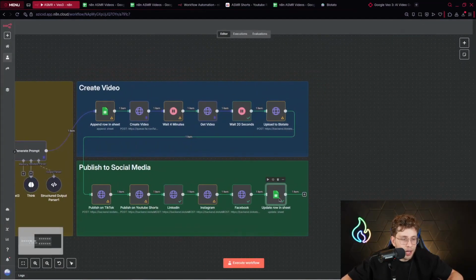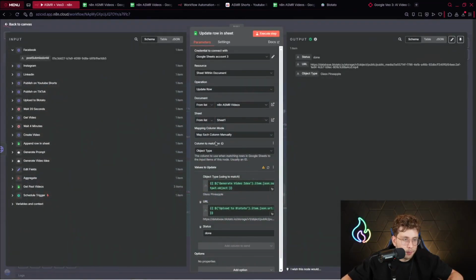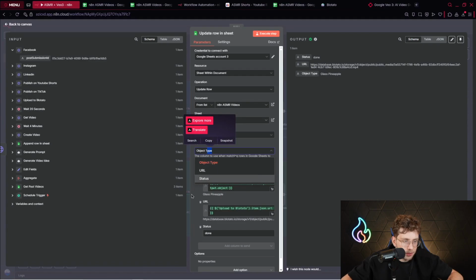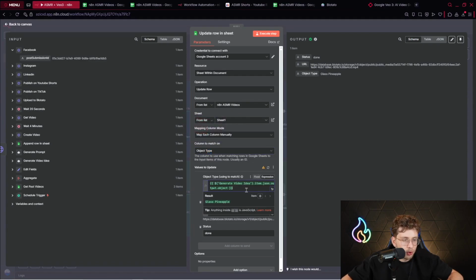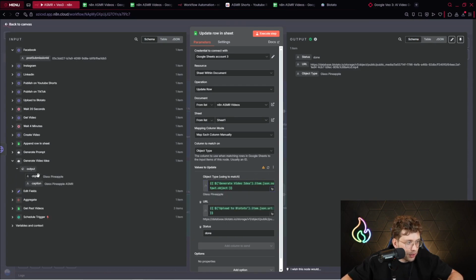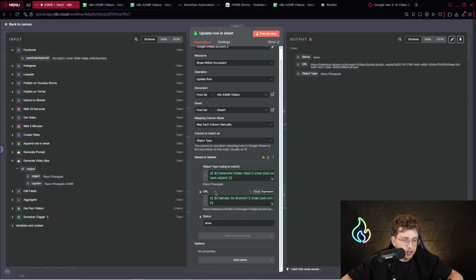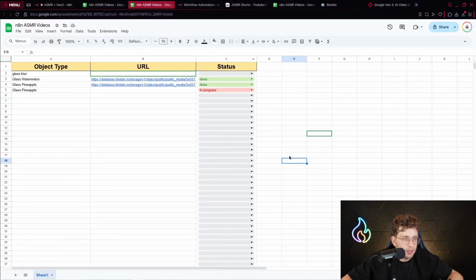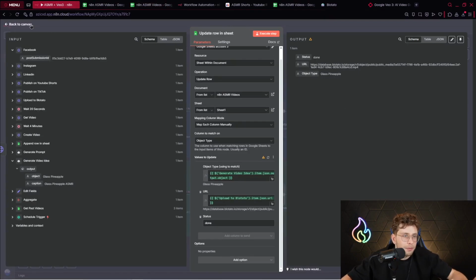And at the end, we update the row in the sheet. So we map the object type, so the specific row, and we check for the item we created. So glass pineapple in that case. And this is from our generate video idea agent. So we take the object, we put it here. Perfect. Also, we upload the URL of the video for tracking, and we set the status as done. So when I go here, I've got 2 videos done, 1 in progress. That's great. And I can say that's pretty much everything.